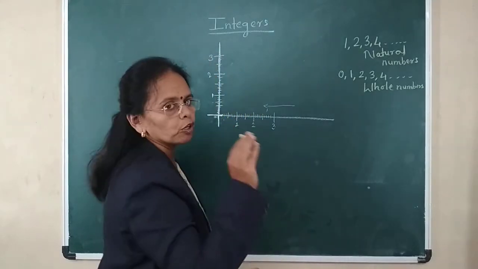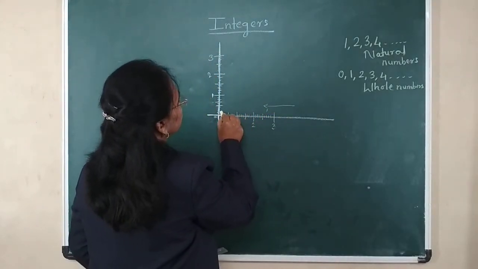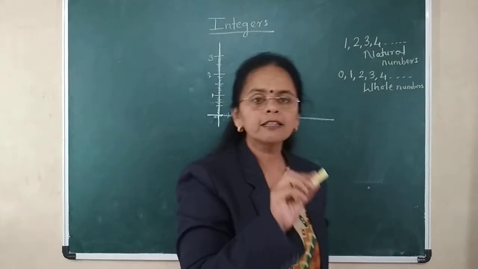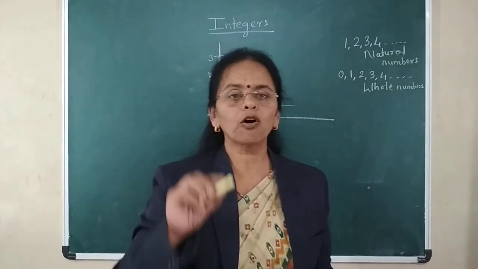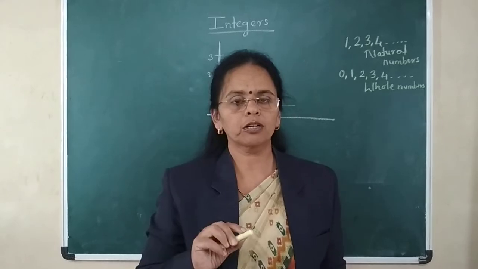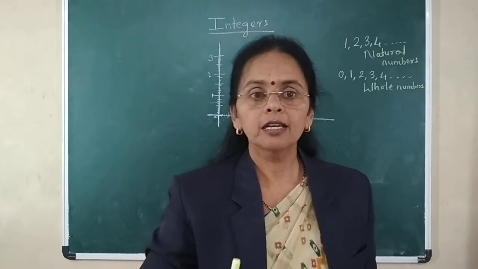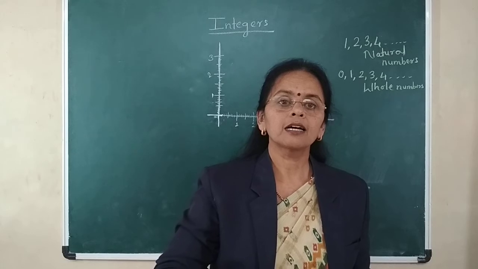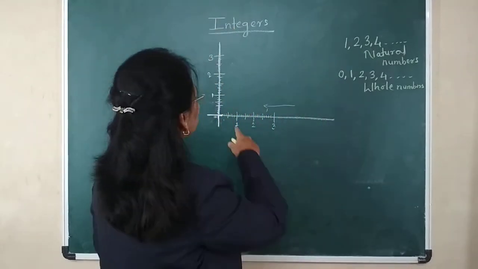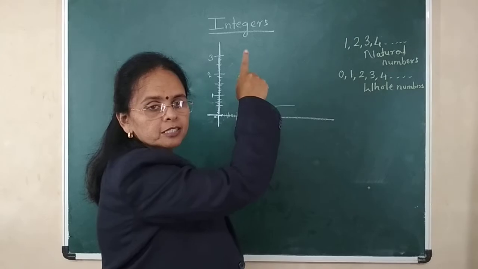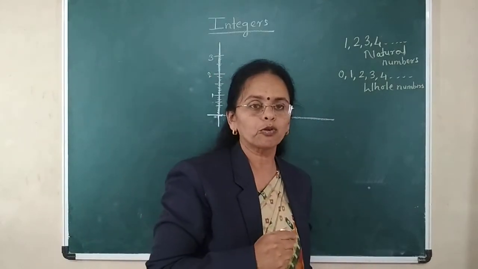Then what will I do? I will stand here, enter the lift and press the button of the 4th floor. Then the lift will start rising upwards and it will reach the 4th floor.